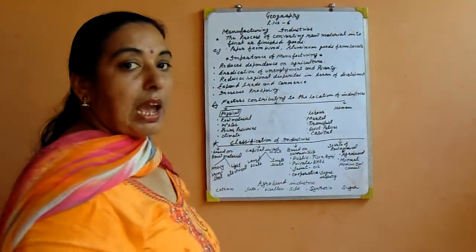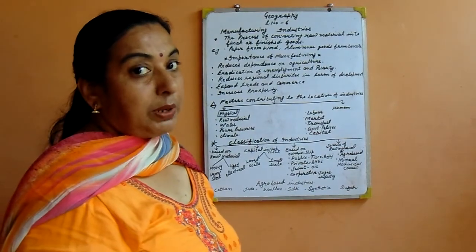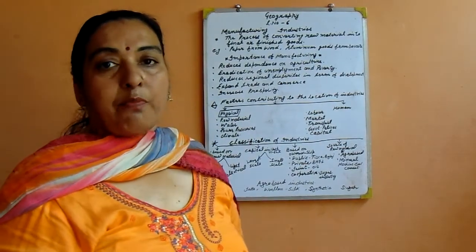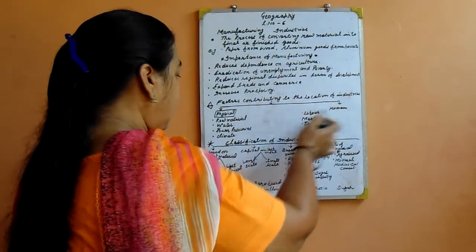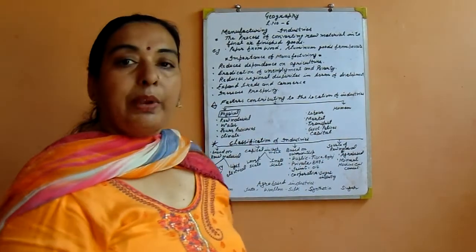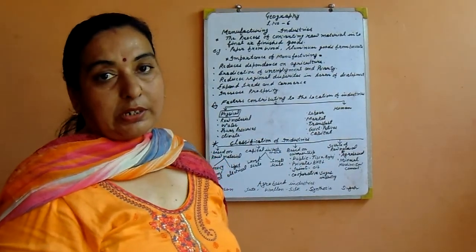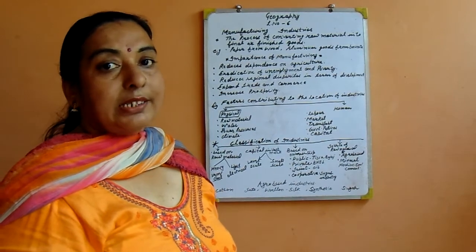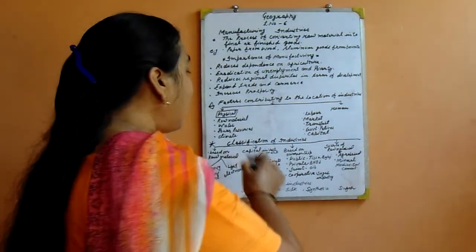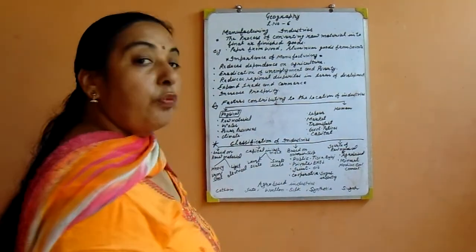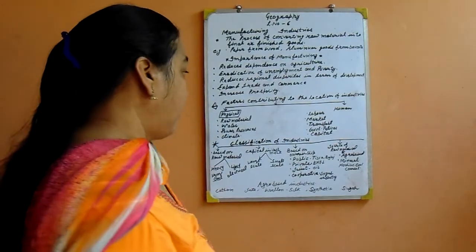Power resources: every industry runs on power, so power plays a very important role. Climate: if climate is not suitable for industry, then we do not establish industry there.